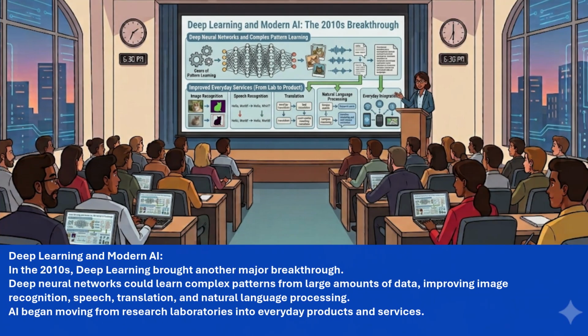Deep learning and modern AI. In the 2000s, deep learning brought another major breakthrough. Deep neural networks could learn complex patterns from large amounts of data, improving image recognition, speech translation, and natural language processing. AI began moving from research laboratories into everyday products and services.